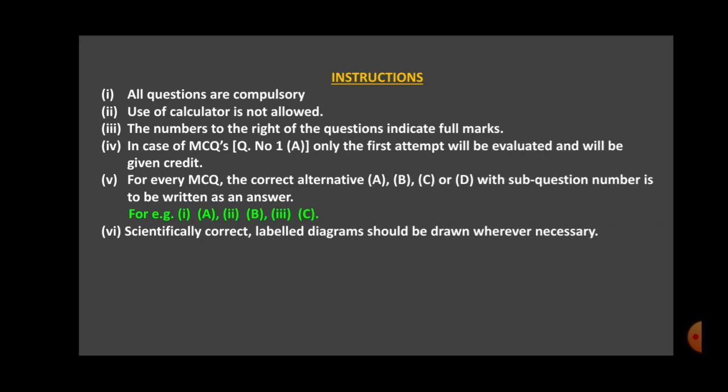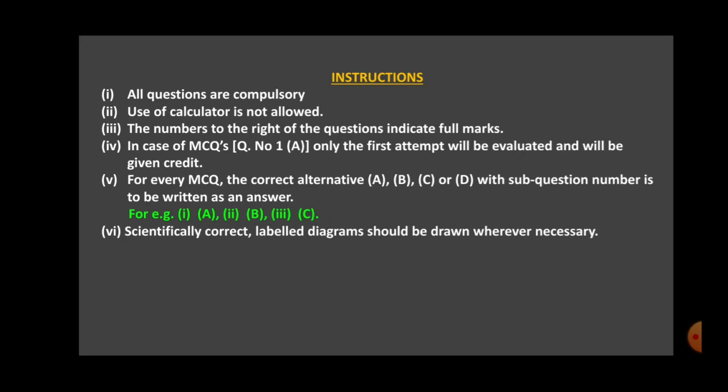Now in MCQ, you have to write the alphabet for the correct answer as it is shown in the example. First A, second B, third C. If you write only the word, say mitosis or meiosis, or metal or non-metal, you will get 0.